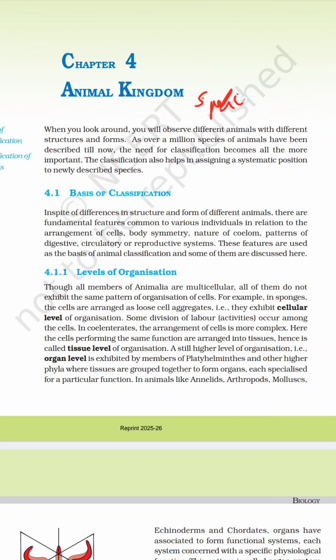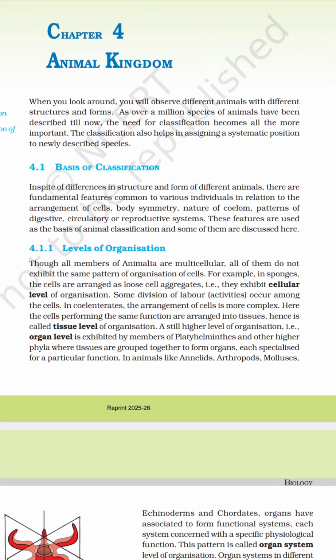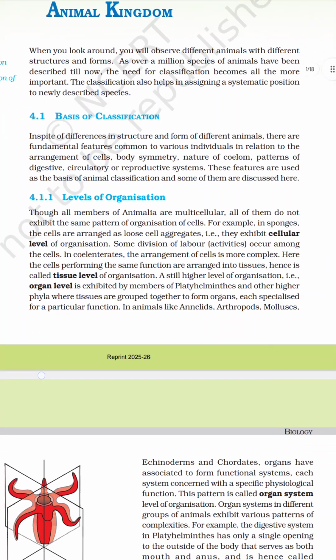Species is the basic unit of classification. Basis of classification: based on what terms and the individual's fundamental features, arrangement of the cells, body symmetry, nature of the coelom, pattern of the digestive system, circulatory system, and reproductive system.